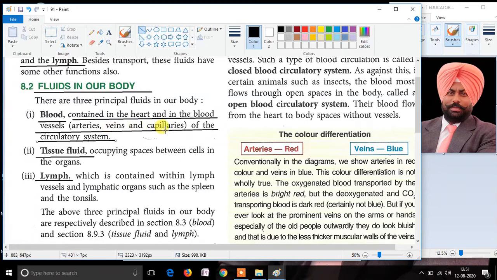Moving on further, tissue fluids are the fluids which are present between the spaces of the cells of the different organs.